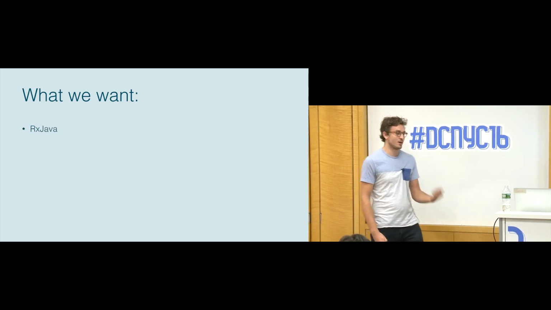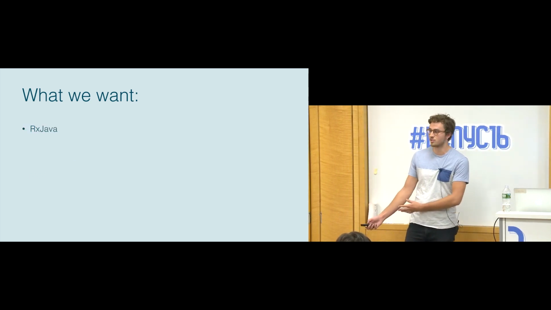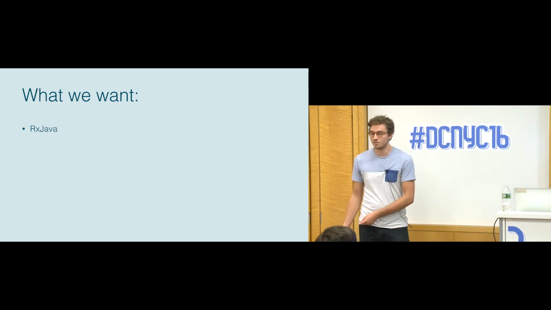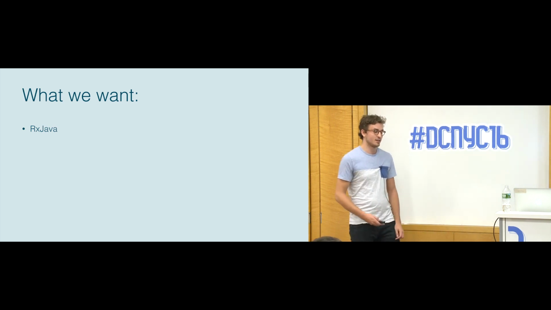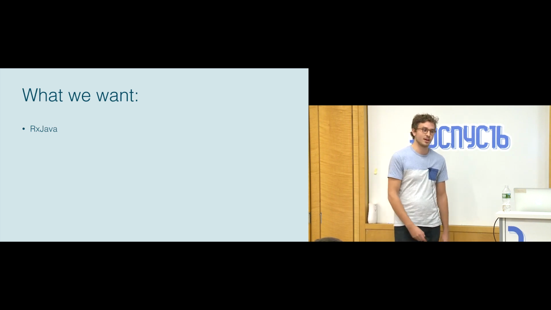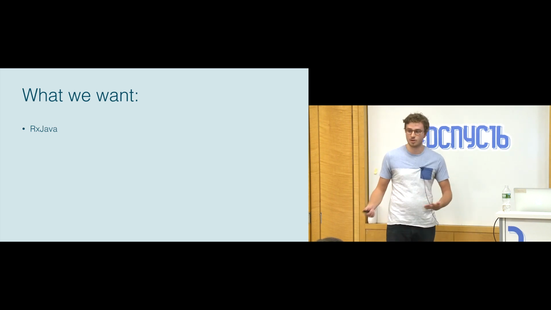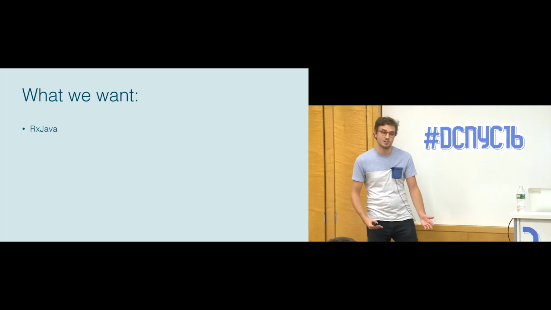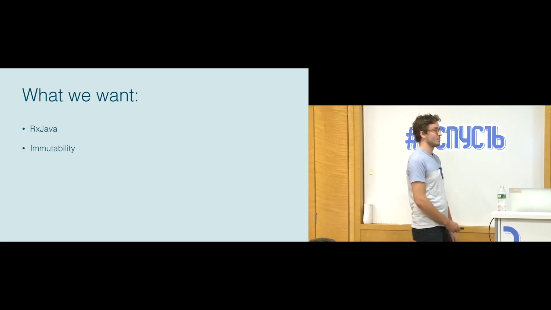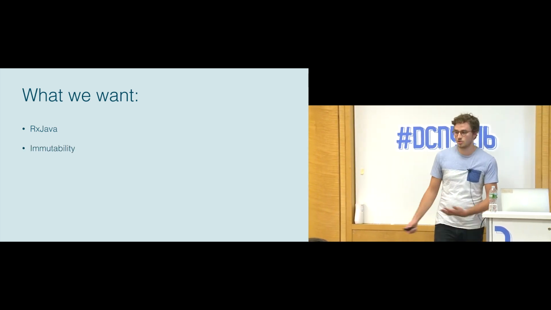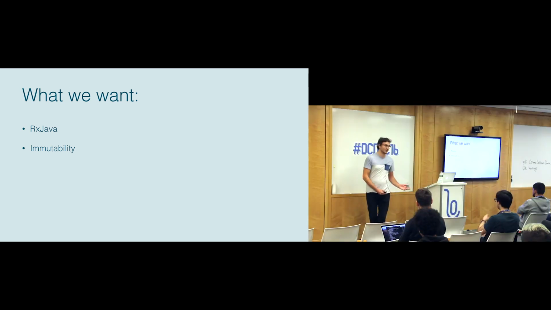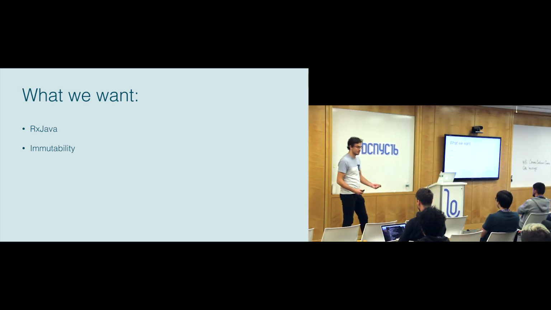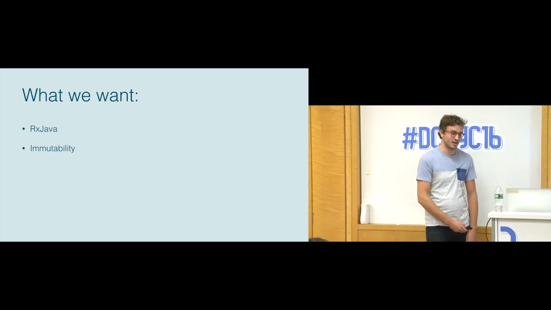The first of these was RxJava. What we really wanted was a persistence solution that gave us RxJava, because at the time on Cash, we knew that this was where we were headed. And if you look forward to now, 2 years after that, most of our UI is actually populated by RxJava things, and we use the database a lot, so we wanted everything to come from the database in Rx. The second thing was immutability. This is talked about a lot in other talks, and I encourage you to look into it if you're not familiar why it's so great, but for improving testing and determinism, immutability is a great thing to have.